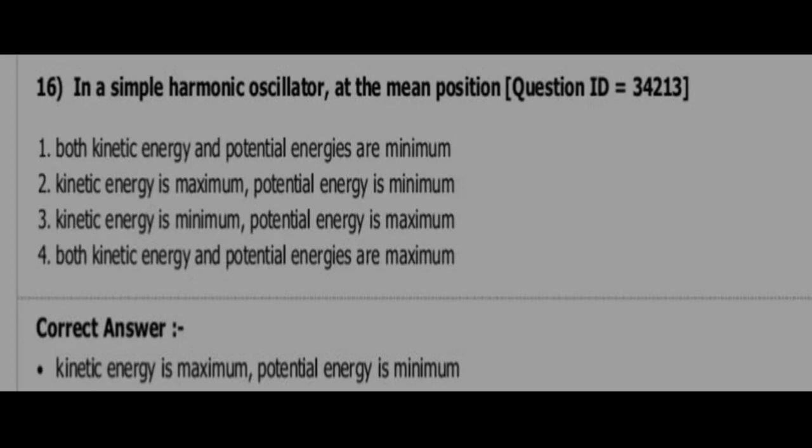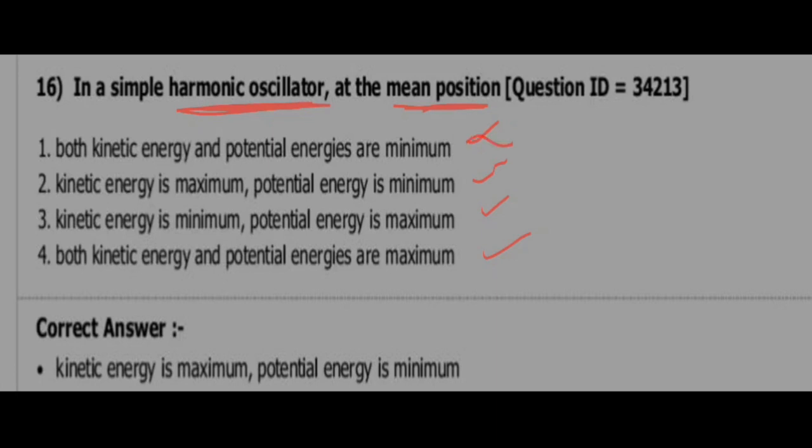Next question. In a simple harmonic oscillator at the mean position, what will be? Let's see the options. Both KE and PE are minimum. KE is maximum, PE is minimum. KE is minimum, PE is maximum. Both KE and PE are maximum.